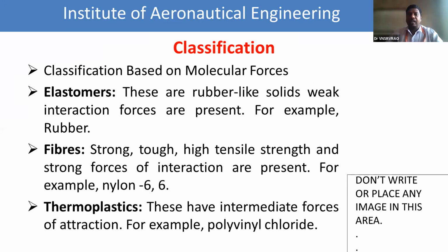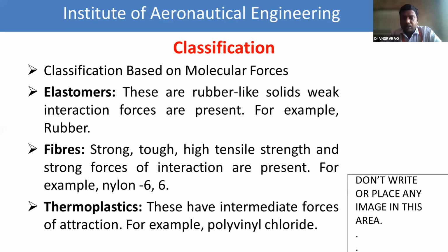The first one is the elastomers. Generally elastomers means the substance having elasticity. What is the meaning of elasticity? The substance comes to its original shape after removal of the applied stress or force. So that is called elastomer. Because it involves the weak van der Waals forces, stretching and bending is possible in the case of elastomers.